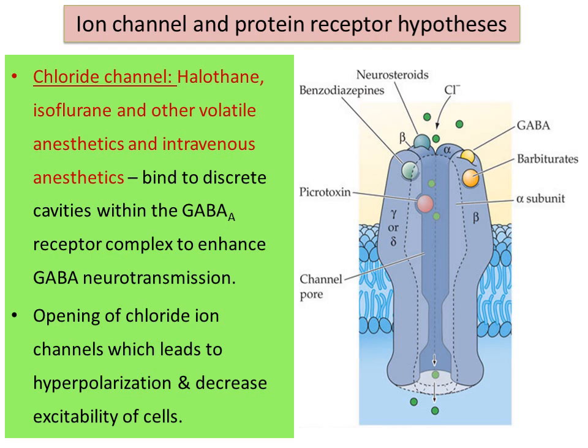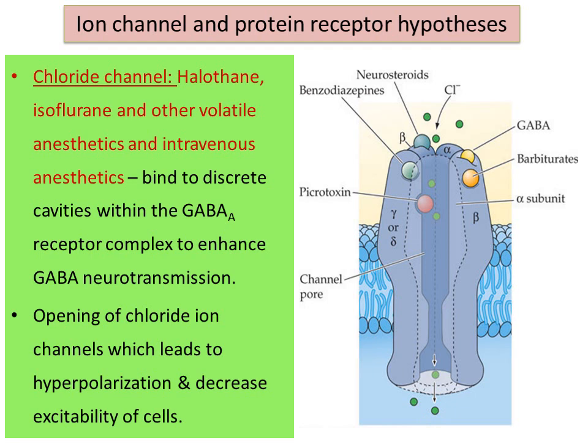If the GABA neurotransmission is enhanced, there is an opening of this ion channel and an influx of chloride ions from outside the cell to inside the cell. The negativity of the cell increases because of chloride ions, which leads to hyperpolarization and decreases the excitability of cells.